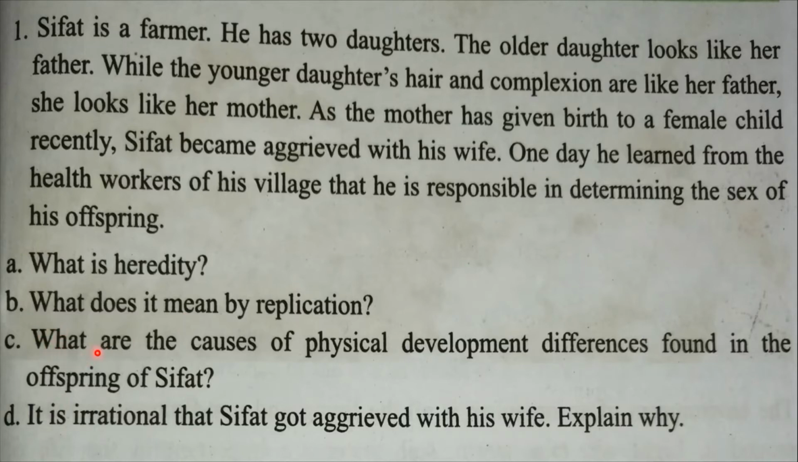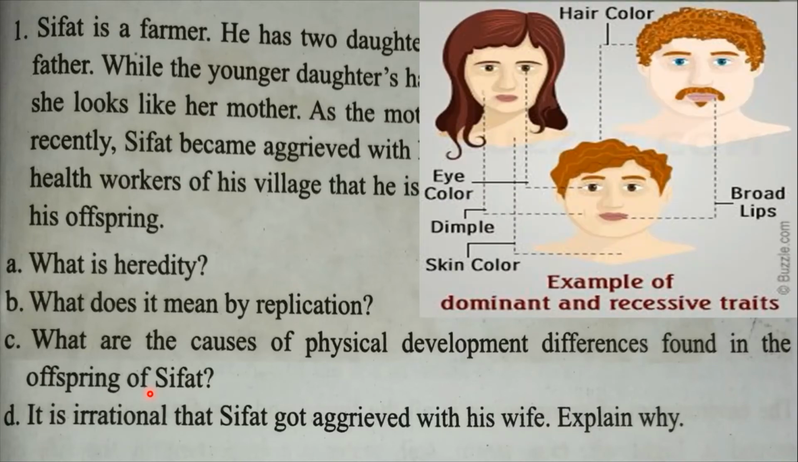C number, what are the causes of physical development differences found in the offspring of Sifat? Everybody see the figure. Here, as Sifat's elder daughter is like her father, the dominant gene for her face comes from her father, and the gene of her mother's face is located in her body as a recessive gene. I think you know the dominant and recessive gene.